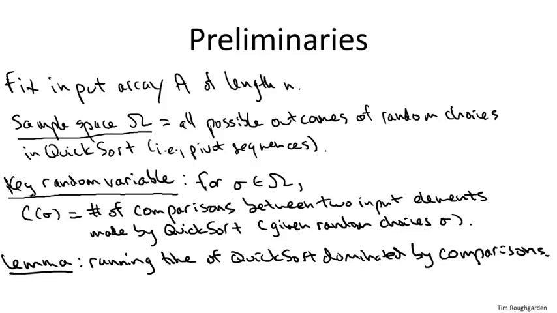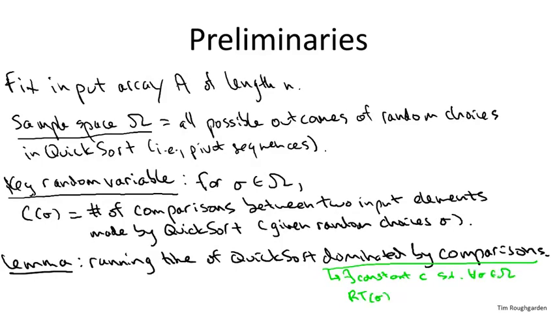And if you want to know what I mean by dominated by comparisons, more formally, I mean that there exists a constant C so that the total number of operations of any type that quicksort executes is at most a constant factor larger than the number of comparisons.